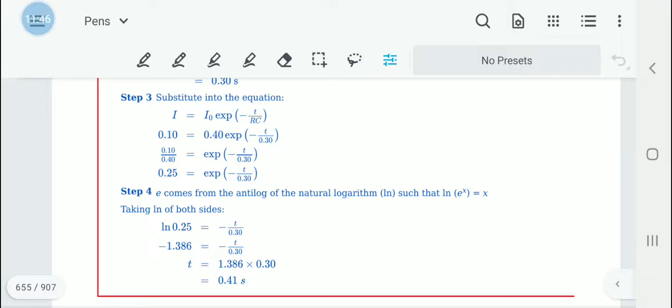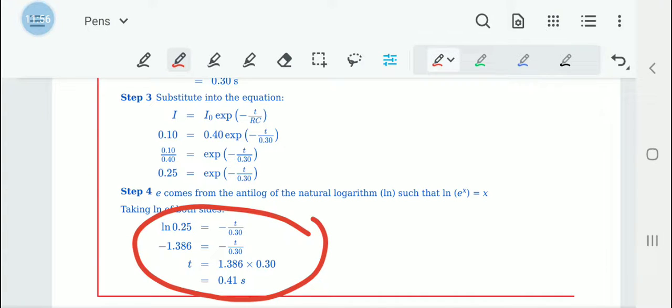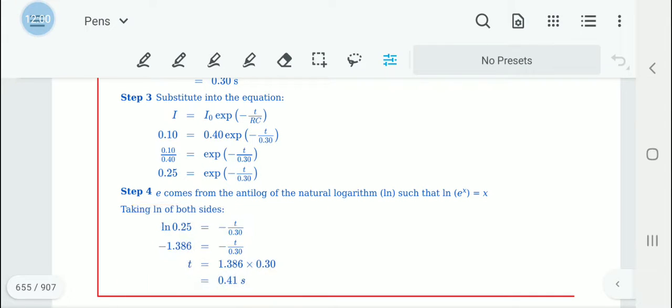Then we take the natural logarithm of 0.25, which is equal to negative t upon 0.30. This step is very important. You do not have to know all the details, but if you can remember this step, the natural logarithm of 0.25 would give you negative t upon 0.30.